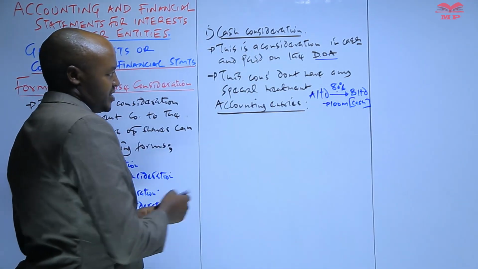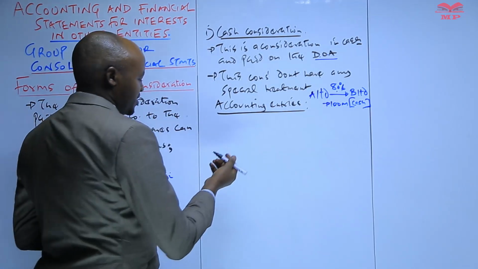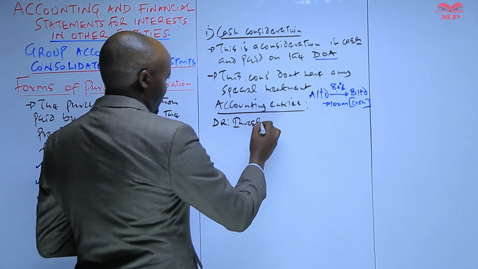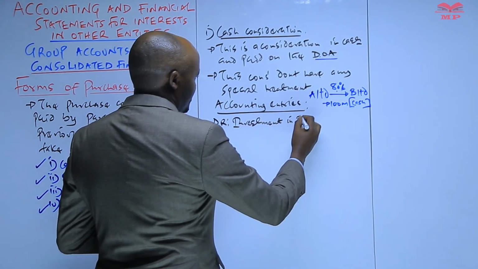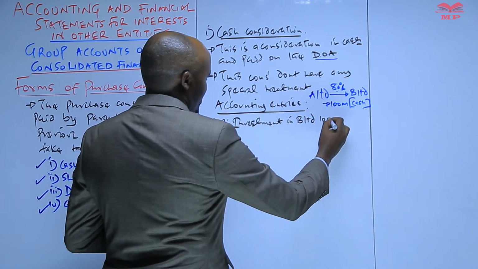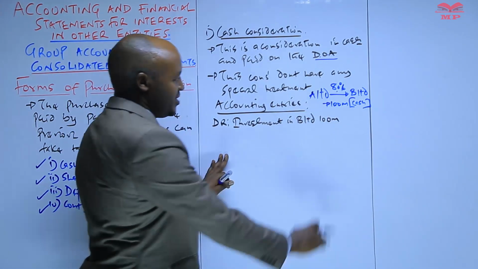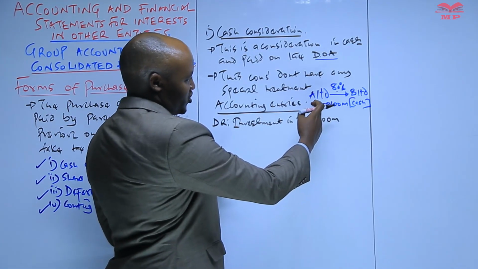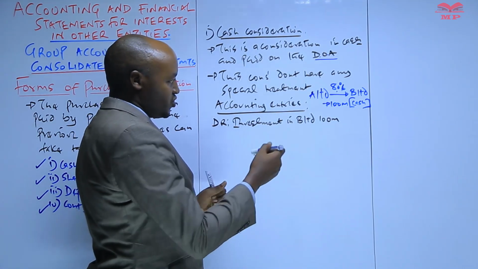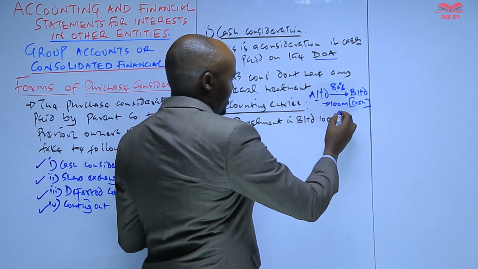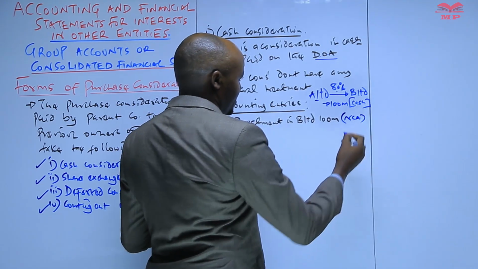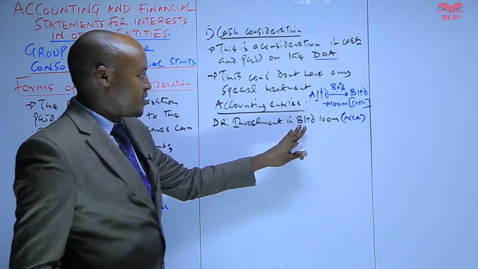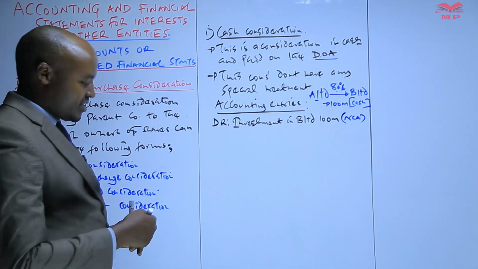So how does the parent company account for this cash consideration? The parent company debits an account called investment in B Limited with an amount of 100 million, and this investment in B Limited is recognized as an asset in the statement of financial position of the parent company. Once you go to the statement of financial position of the parent company, specifically under non-current assets, you'll see investment in B Limited, which is the cash consideration paid by the parent company in acquiring 80% of the shares of B Limited.